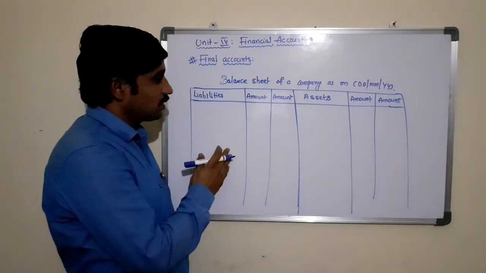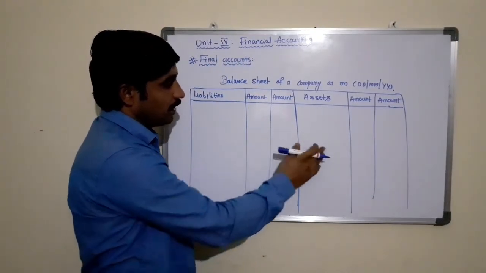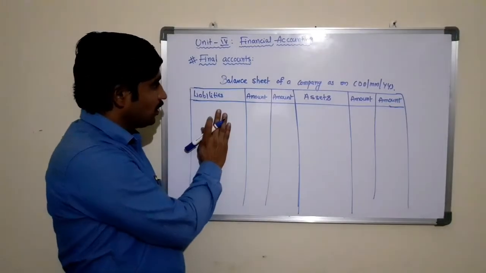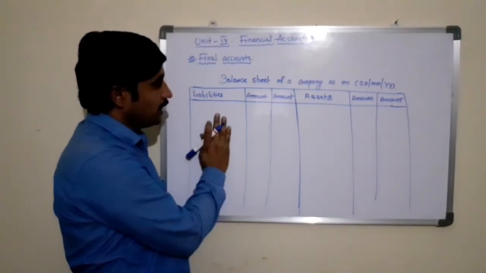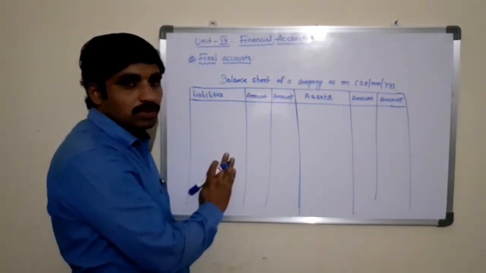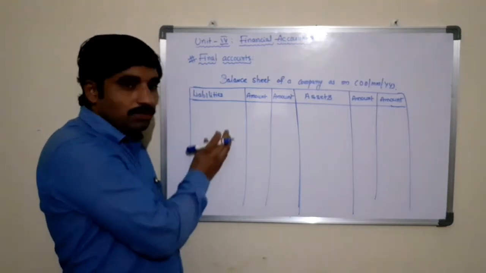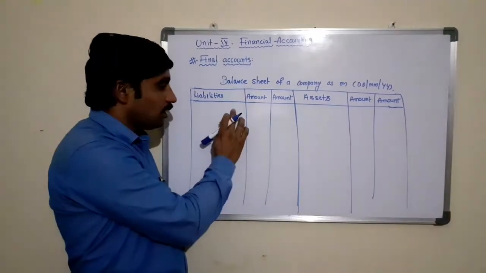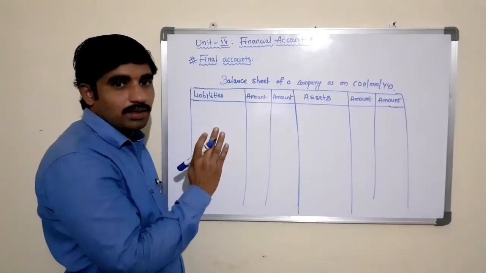Now let us discuss what columns are available and what the purpose of these columns is. The first column on the left hand side is the liabilities. This column is used to show the liabilities of the business at the end of the accounting period, both long-term liabilities and current liabilities.